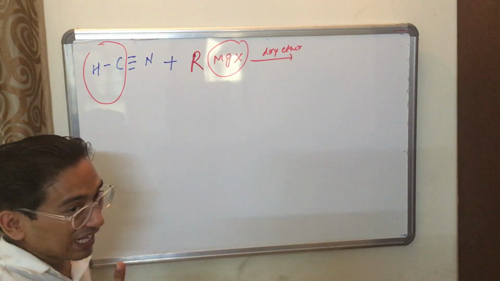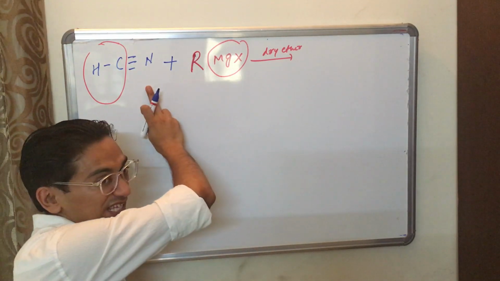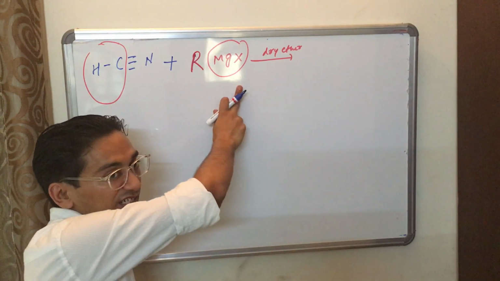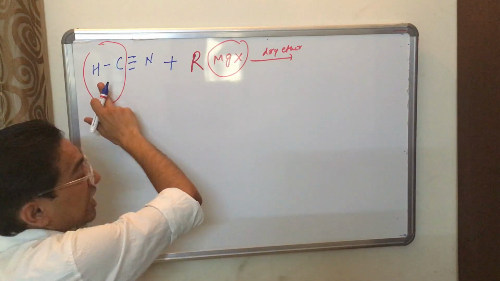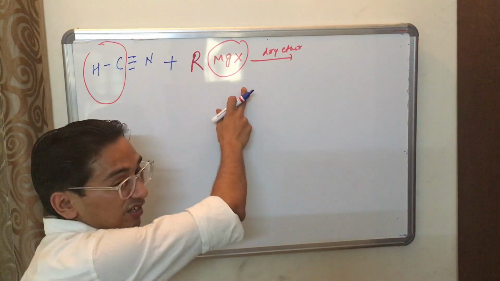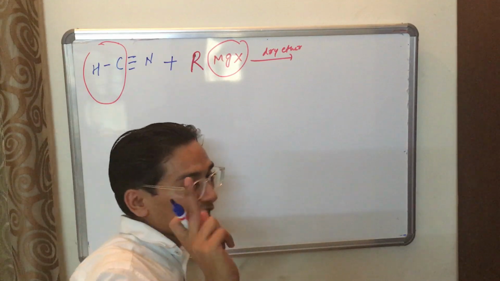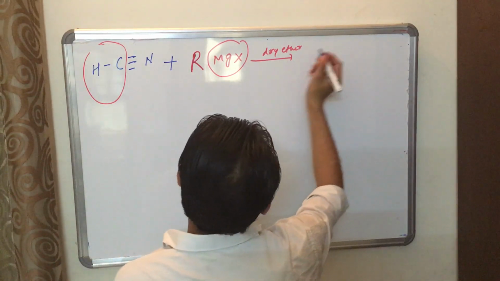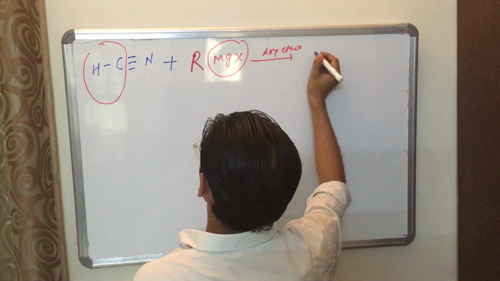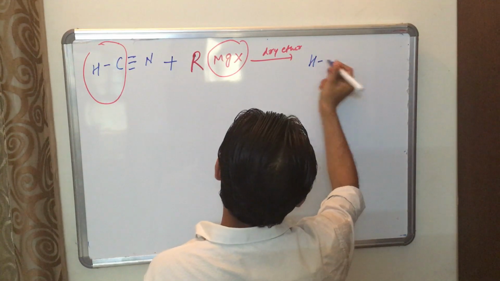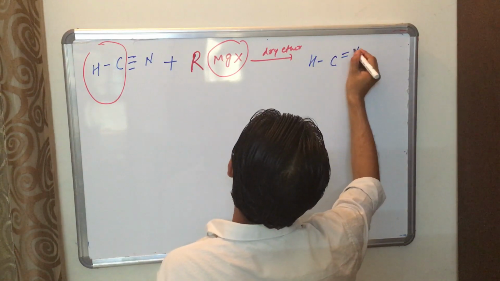When I use RCN, alkyl cyanide, with Grignard reagent, then ketone forms. But when I use HCN with Grignard reagent, then aldehyde forms. I am writing it like this as it is. Very simple.